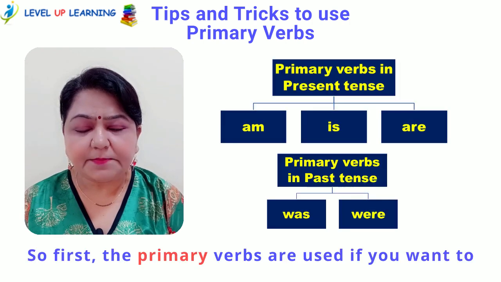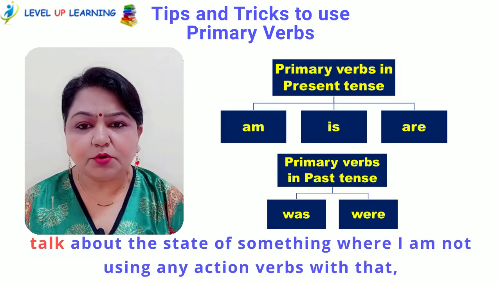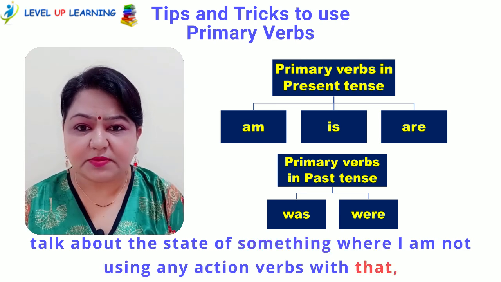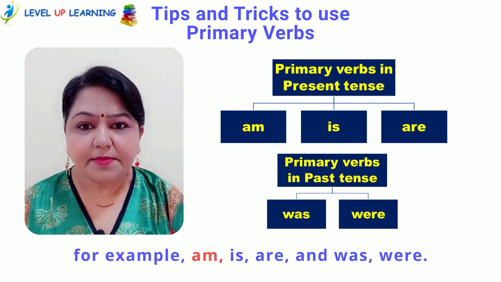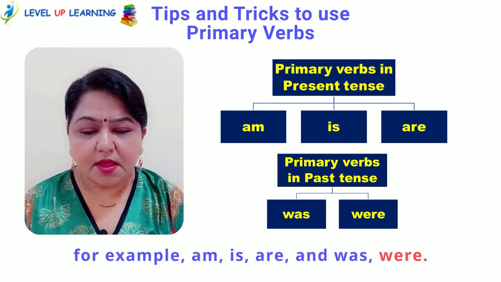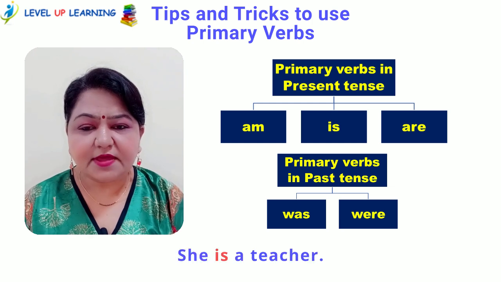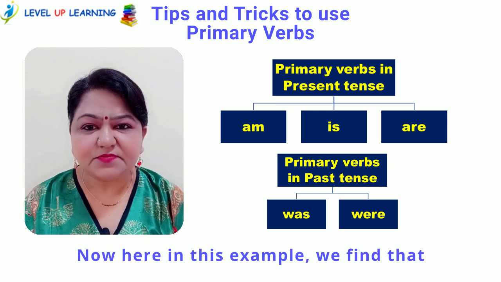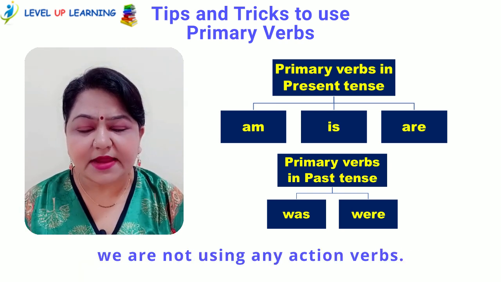So first, the primary verbs are used if you want to talk about the state of something, where I am not using any action verbs with that. For example, am, is, are and was, were. He is a boy, she is a teacher, they were friends. Now here in these examples we find that we are not using any action verbs.